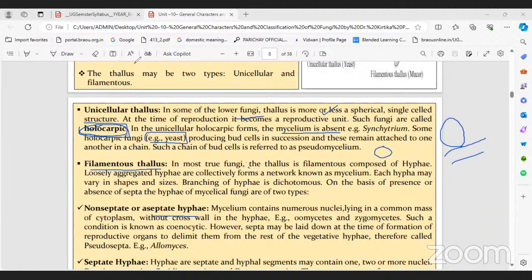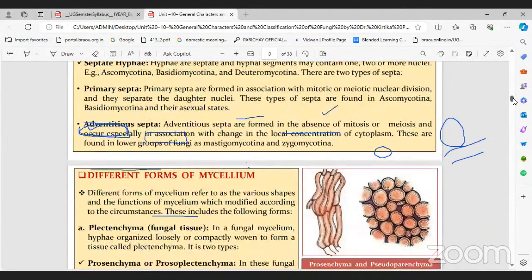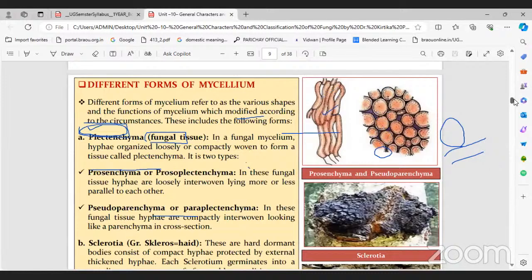Next, right now, the different forms of mycelium. In our book also the different forms of mycelium are given. Let's see. Just wait. Are you able to see the different forms of mycelium? Yes, sir. Right.